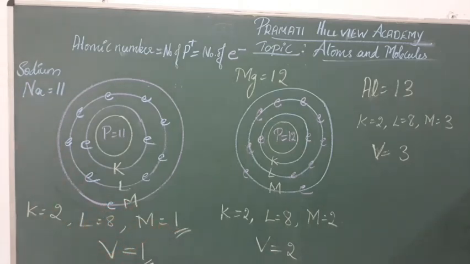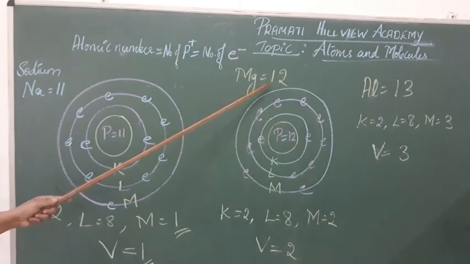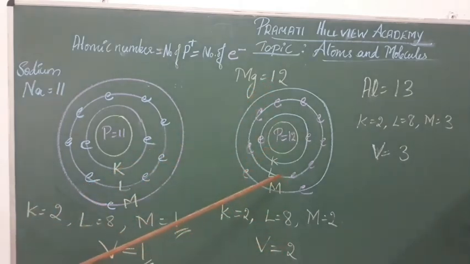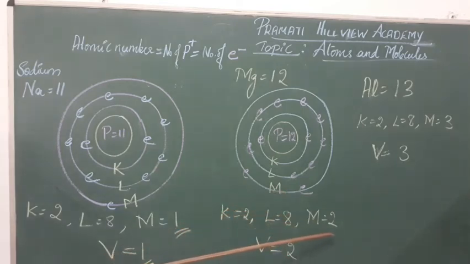sodium is 1. In the same way, if you come to magnesium, it contains 12 electrons because its atomic number is 12. So K shell 2, L shell 8 and M shell 2. So what will be the valency for magnesium? It is obviously 2, children, because the outermost shell of magnesium is M and it has 2 electrons, so its valency is 2.